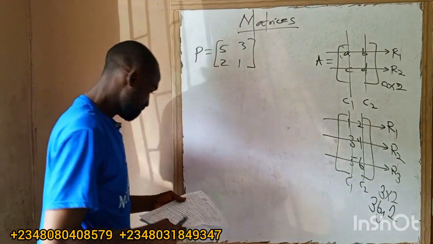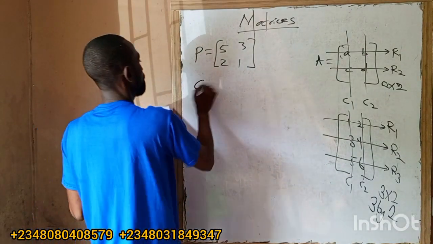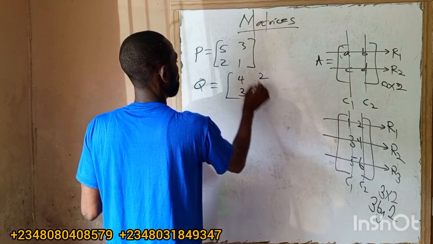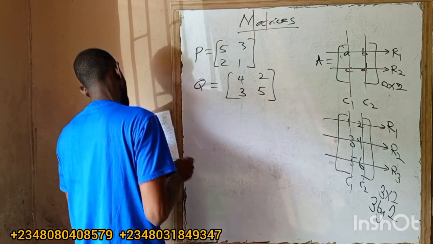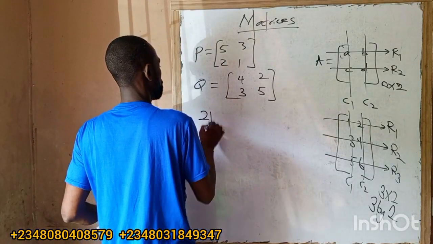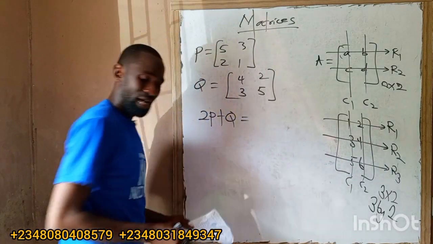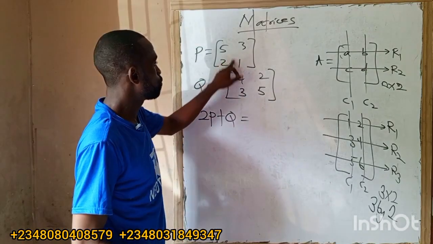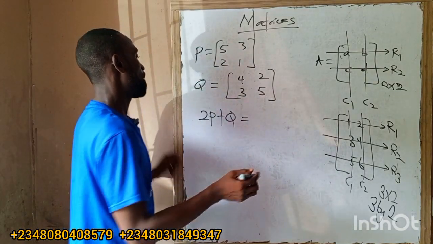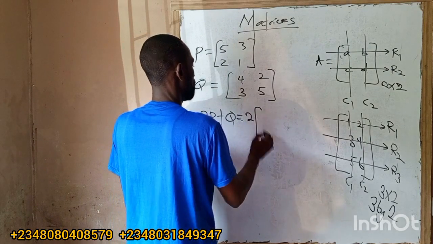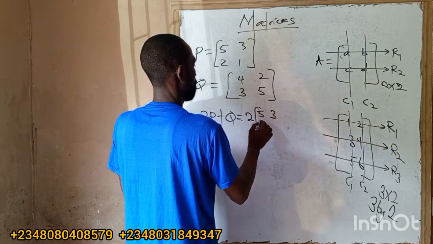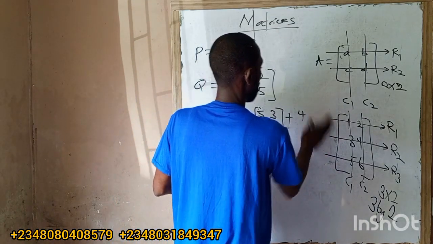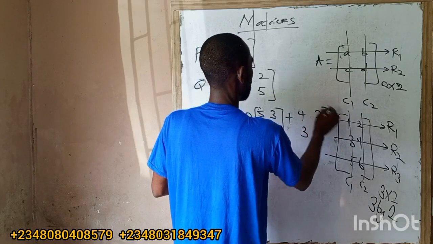And another element Q. Q equals 4, 2, 3, 5. One has to find 2P plus Q. Now class, you can add elements if they have the same dimension or the same order. This is 2 by 2. I can add 2 by 2 to 2 by 2. But here I'm having 2P, 2 times P, where P is 5, 3, 2, 1. Then plus Q, which is 4, 2, 3, 5.